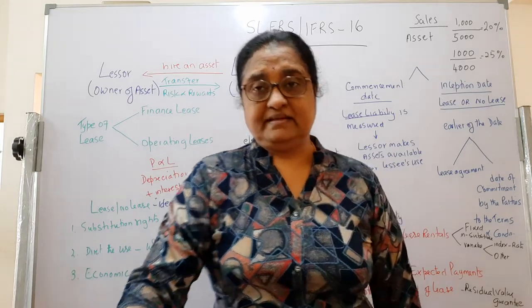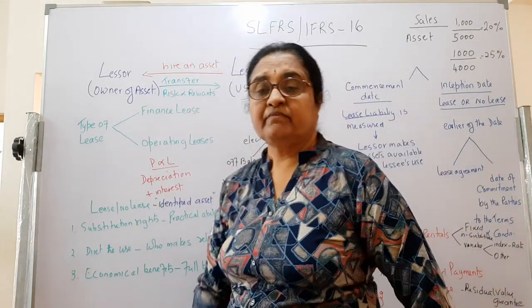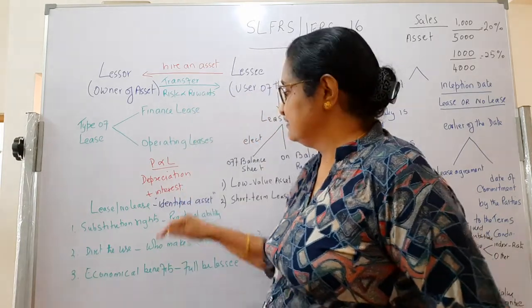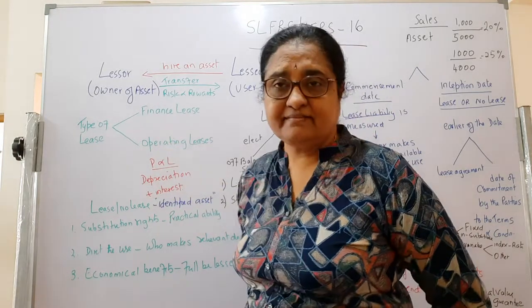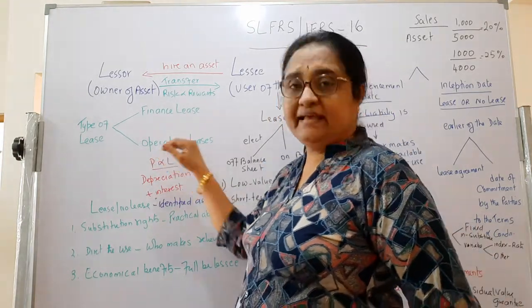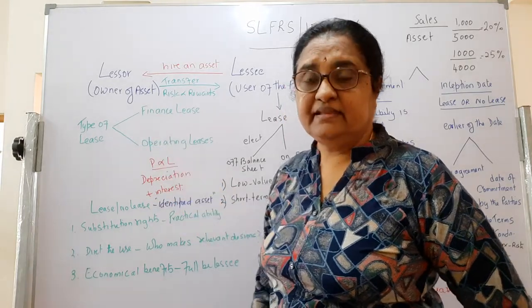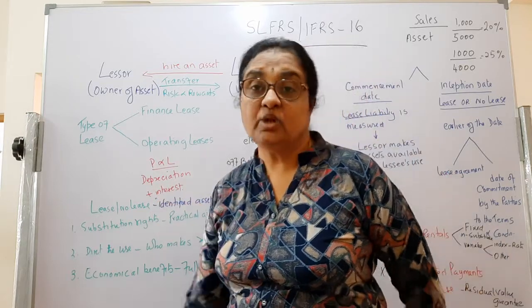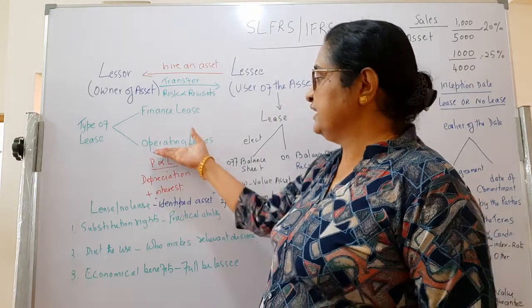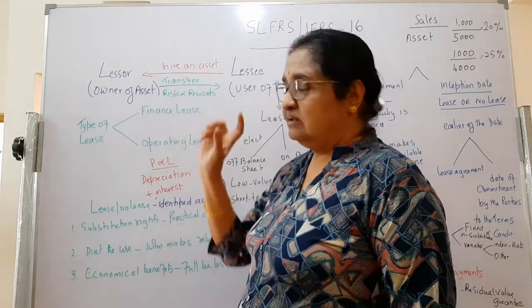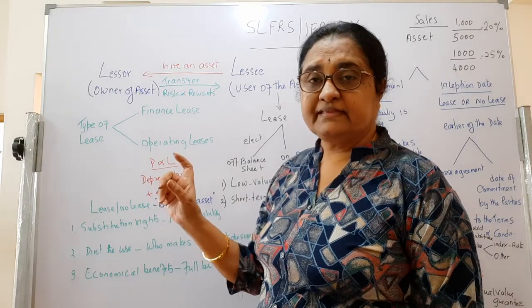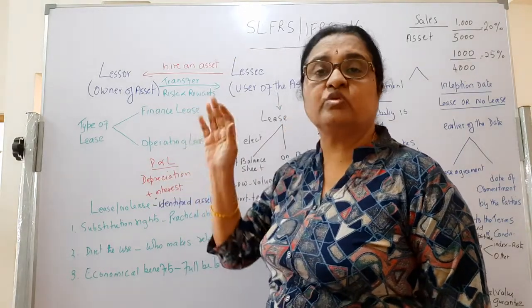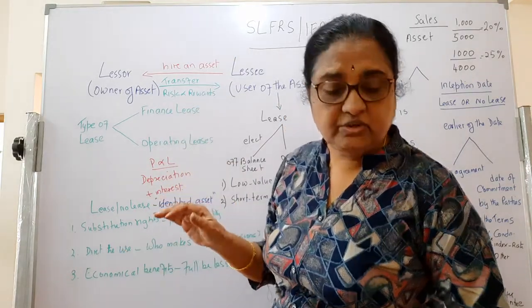For this purpose, most of the entities, a lot of airlines, airports, all the big industries, selected the option of operating leases and did not recognize the assets in the balance sheet. There were so many off balance sheet finances, more than $365 billion. So this was a headache for the IASB. Then the IASB thought, no, this situation has to be corrected, and SLFRS 16 or IFRS 16 was born. This was introduced in 2016.